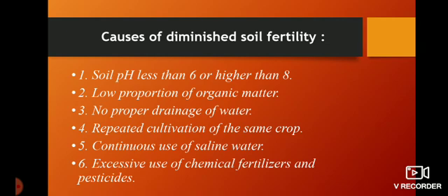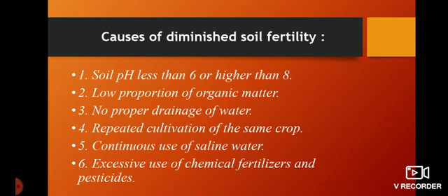So if we are taking only rice repeatedly in the same soil, in the same farm, what will happen? Because we repeatedly take the same crop, soil fertility may decrease. No proper drainage of water means the removal of water is not happening properly. Due to that also soil fertility may decrease.